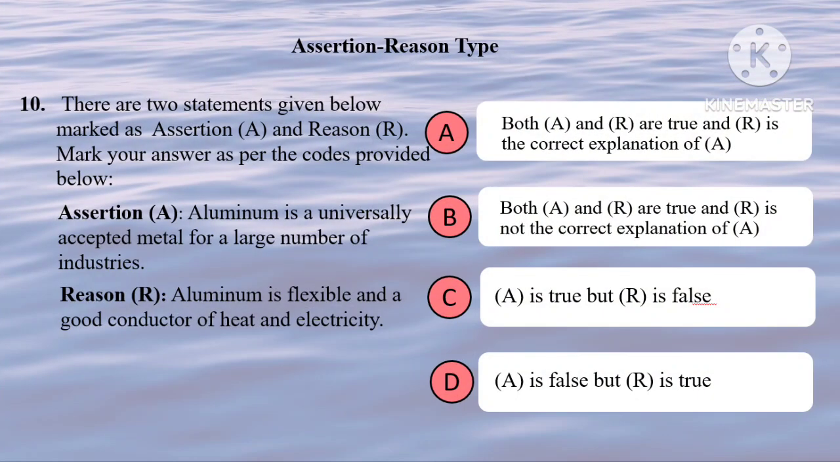Next, assertion: Aluminium is a universally accepted metal for a large number of industries. True. Reason: Aluminium is flexible and a good conductor of heat and electricity. True. So both A and R are true and R is the correct explanation of A. Hence option A. Next, your multiple correct answer type question begins now. Be careful.